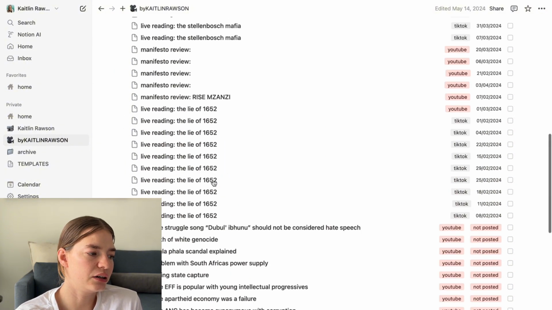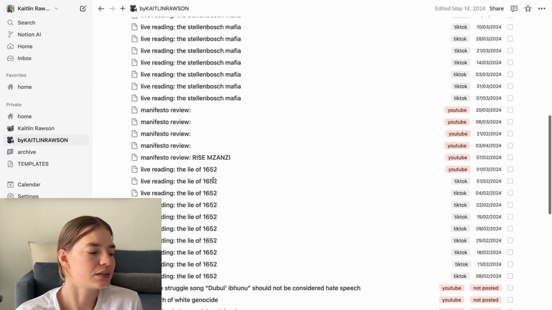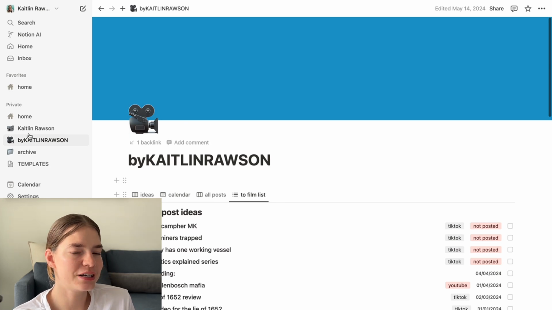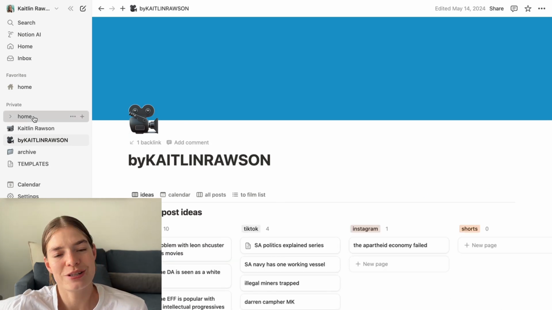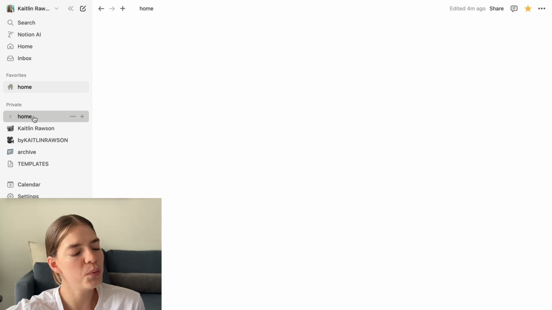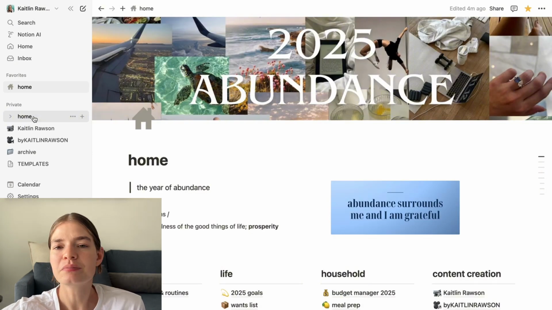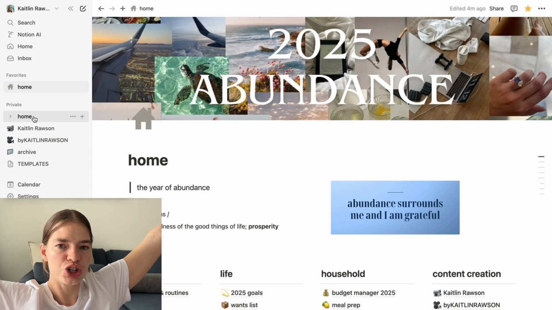This needs to be redone. This is a little bit of a mess at the moment because I deprioritized that page towards the end of last year. I was just not feeling it, but we'll get there. We'll get back into it. But anyway, that is basically my whole Notion tour.